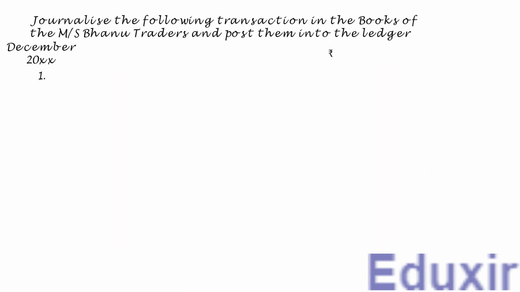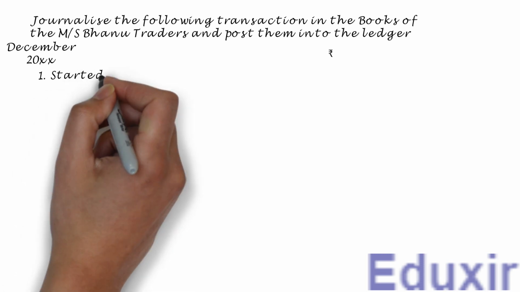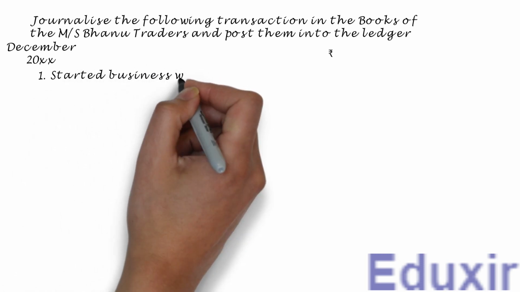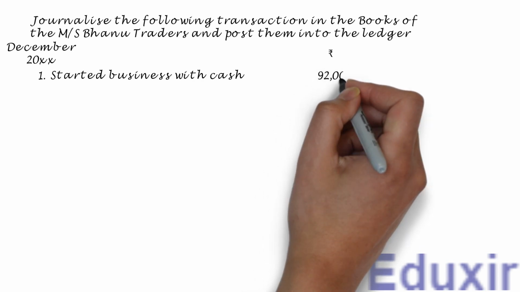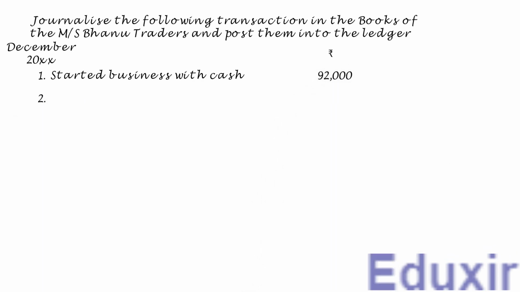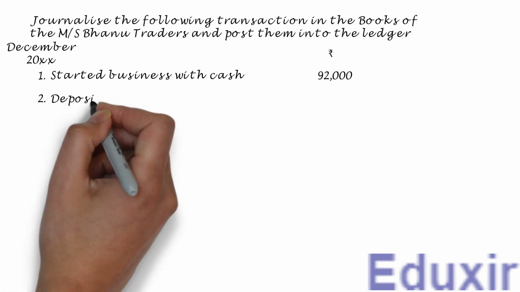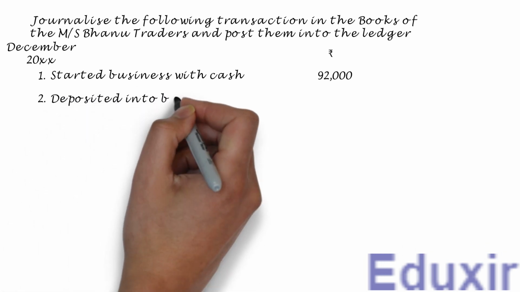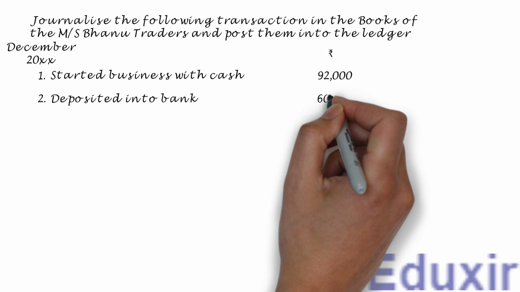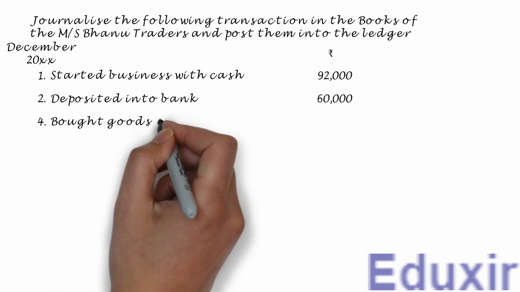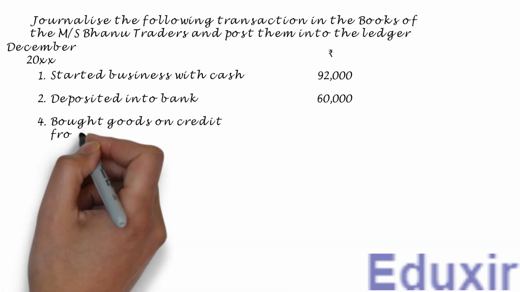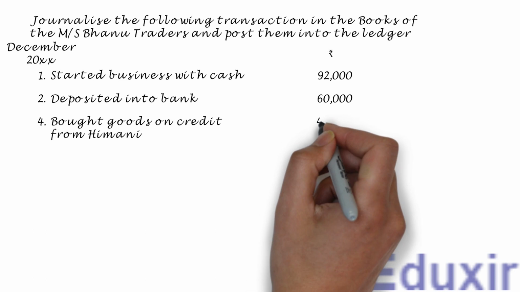On 1st December, started business with cash 92,000. On 2nd December, deposited into bank 60,000. On 4th December, bought goods on credit from Himani 40,000.